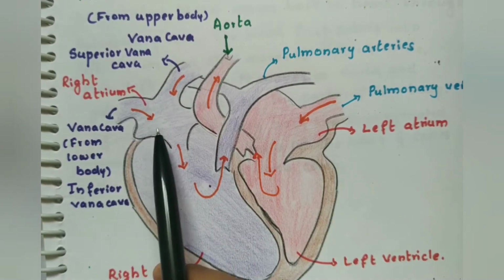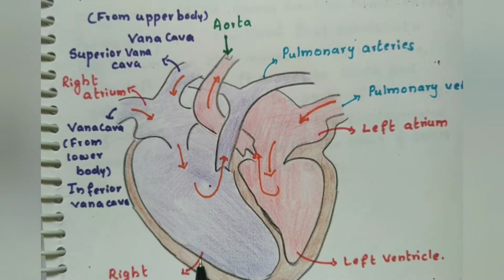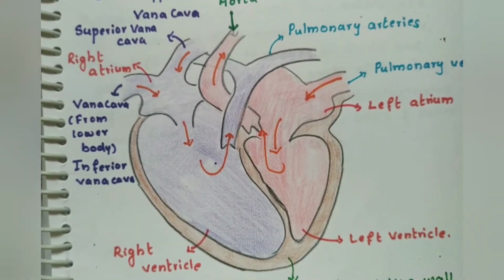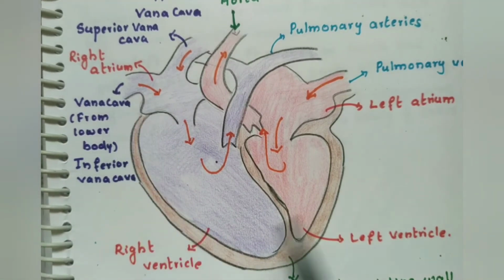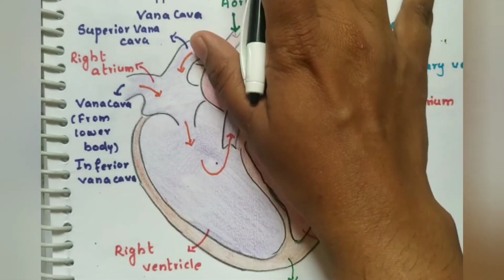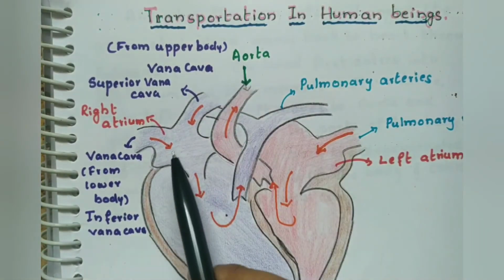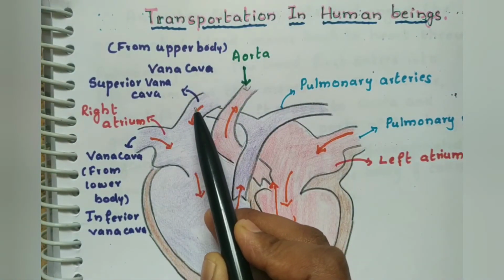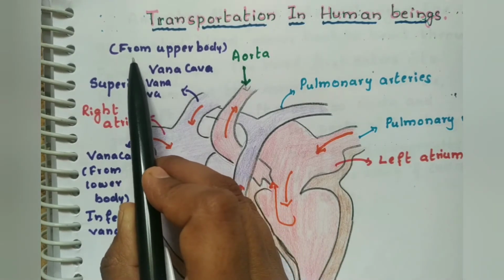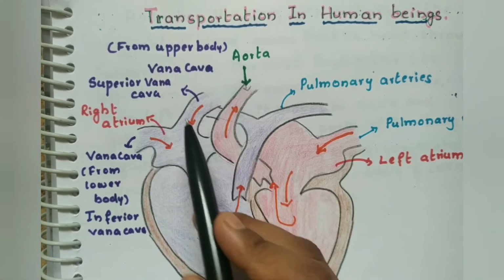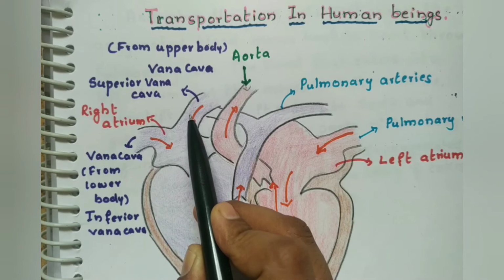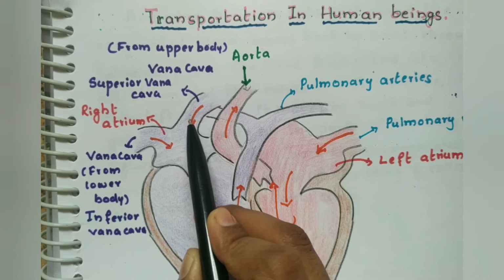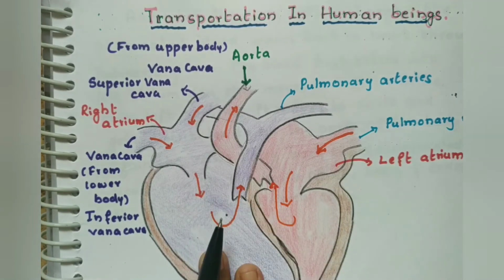One is the right atrium, right ventricle, left atrium, and left ventricle. If you see, there are 2 veins here. Veins always carry deoxygenated blood from other parts of the body to the heart.